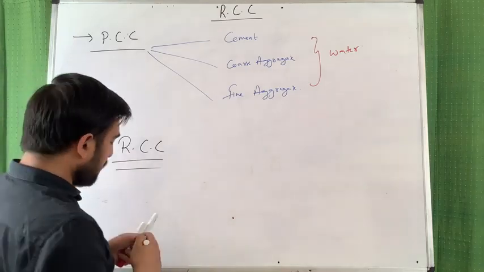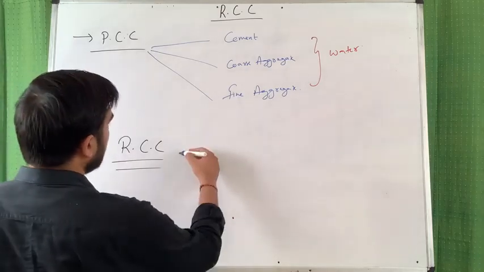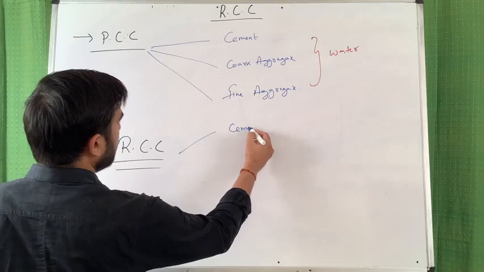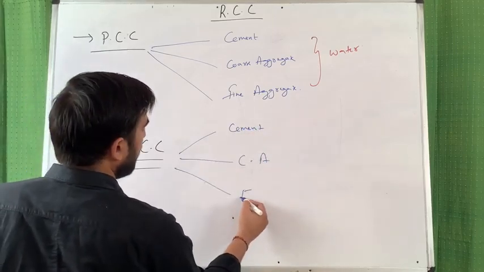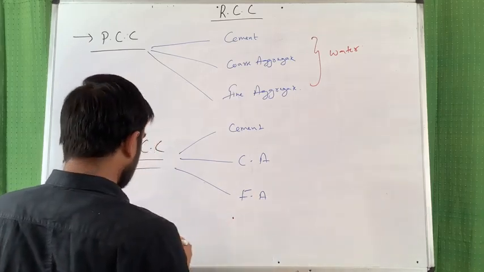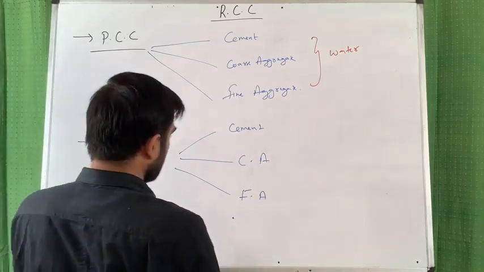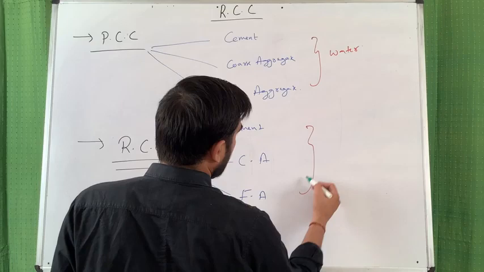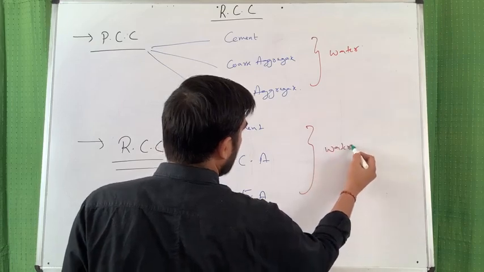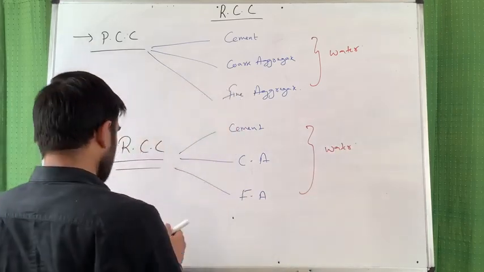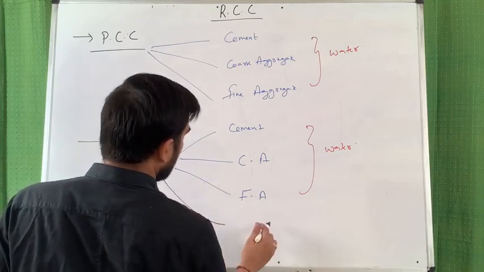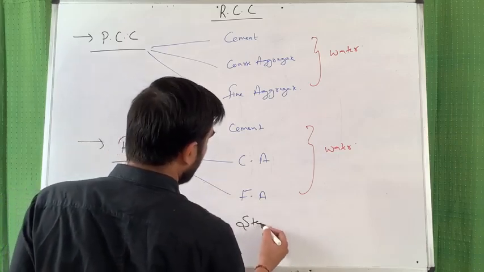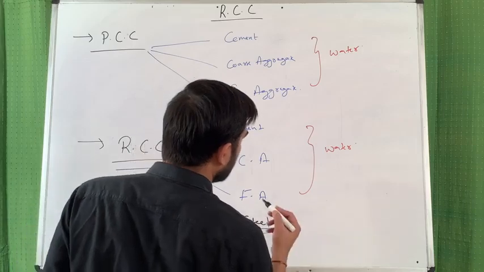So RCC is made up of cement, coarse aggregate, fine aggregate, obviously with water, and next, reinforcement in the form of steel stirrups.